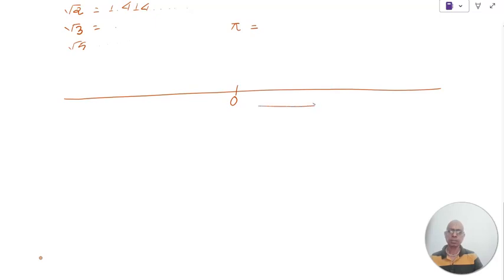This side is positive numbers and this side is negative numbers. This is what we call the real number line. You don't call this line a rational number line or an irrational number line or a whole number line. This is the real number line.